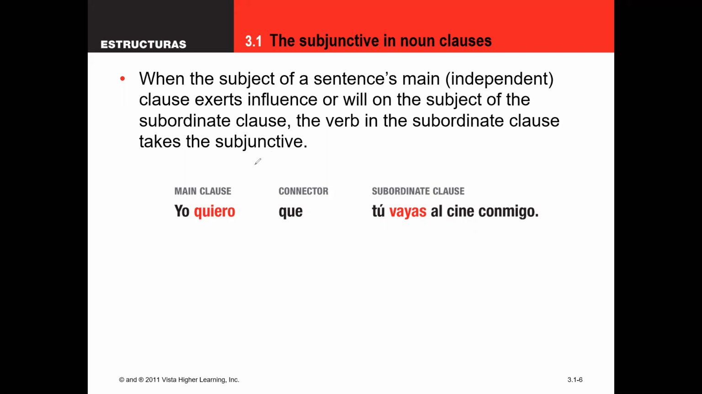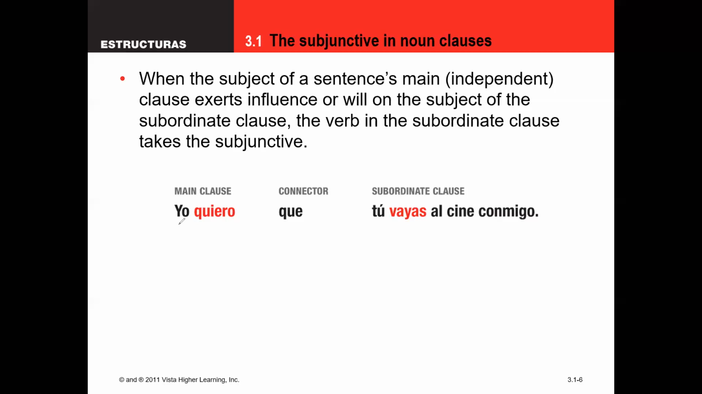So I'm going to start off with the influence. Now, if you remember the acronym WEIRDO, this is really talking about volition, influence, will. You might hear all those different words, but this is the W of will and wishes, where the W is in WEIRDO. Also the R, which is your requests or recommendations. And so these are really probably the main use of the subjunctive and noun clauses.